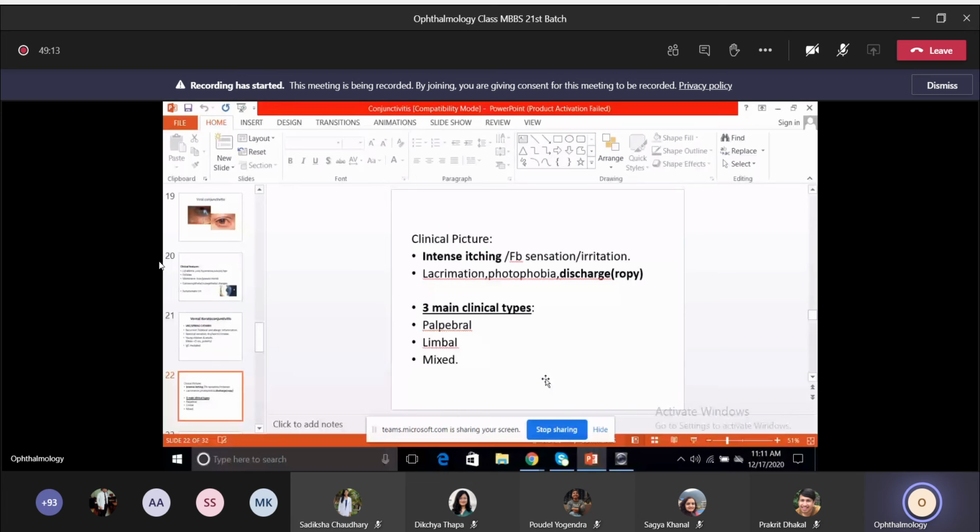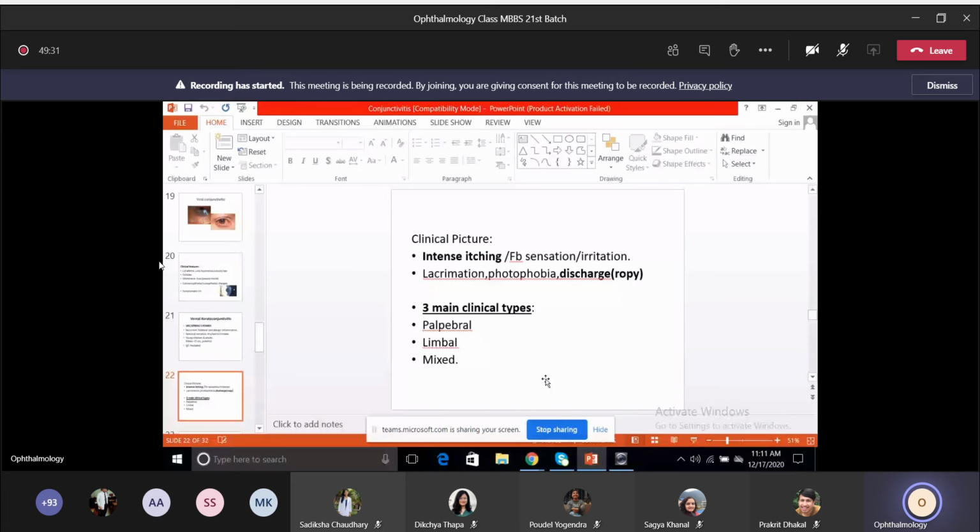So there are three main clinical types of this VKC. One is the palpebral type, where the clinical signs are seen in the palpebral conjunctiva. The other is the limbal type, where features are seen in the limbus. And the third one is a mixture of both.